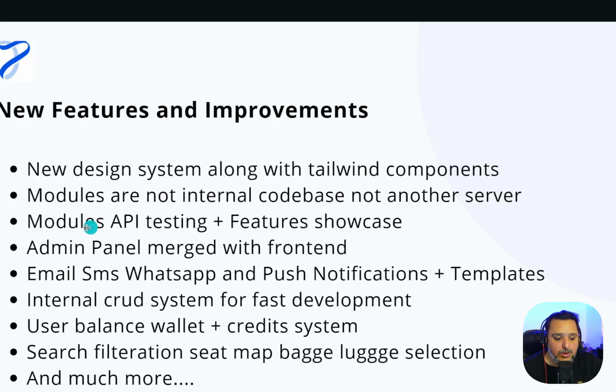And then we have a new feature. You can test your API keys directly in the system, without making a search and checking out, to see if the API keys are working or not. And then we can also see the features we have in the API. And then we have improved notifications. We have email, SMS, WhatsApp, and push notifications along with their templates. Then we have an internal CRUD system as well.